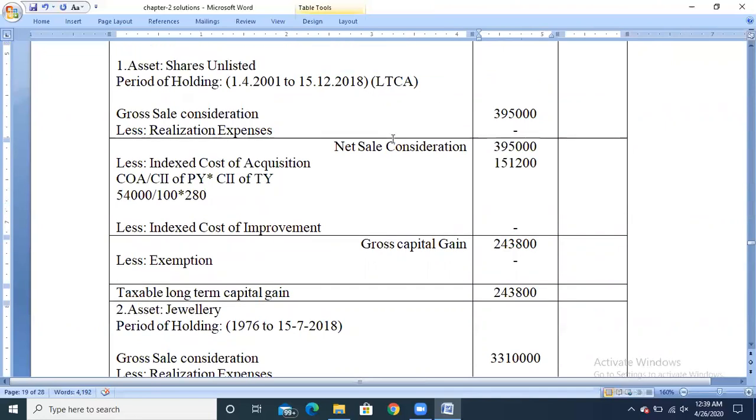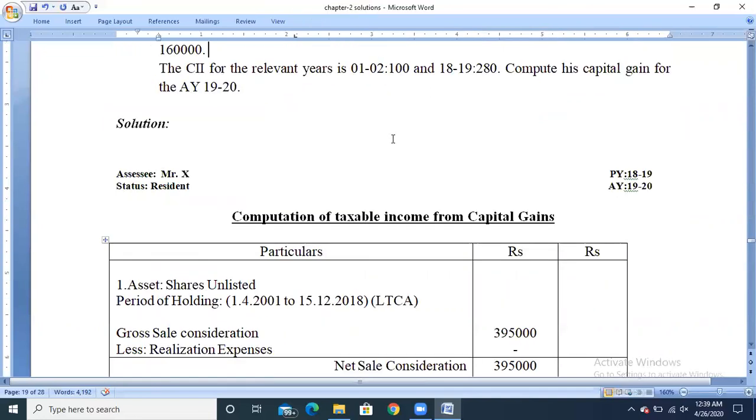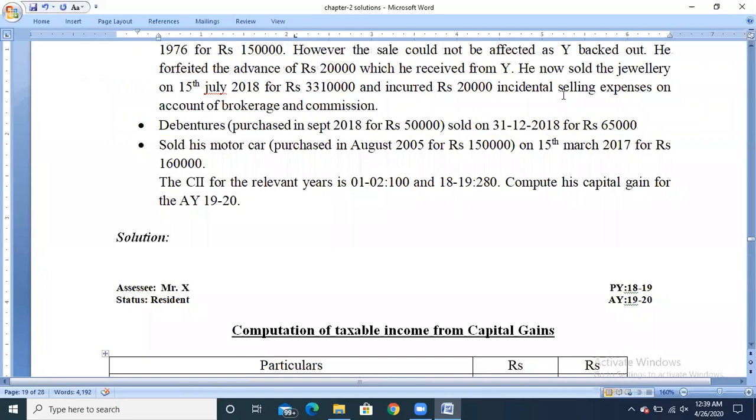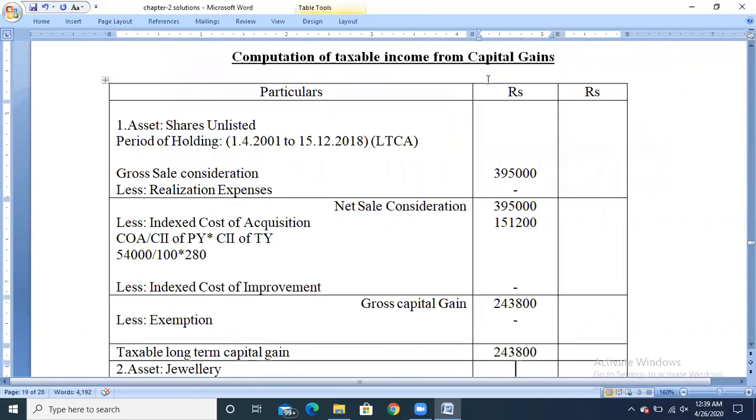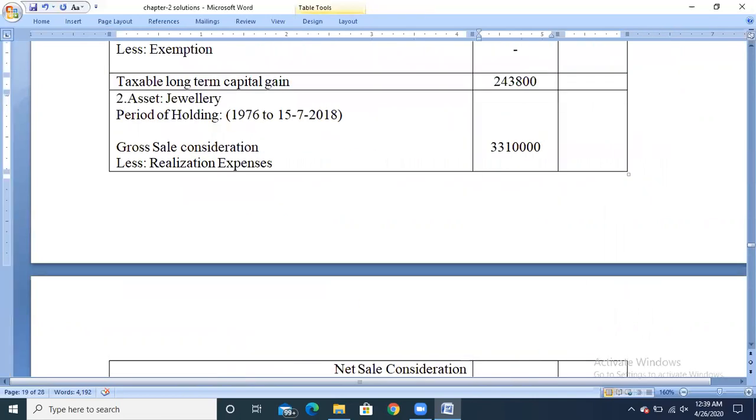If you observe the problem, they have given the selling expenses on account of brokerage and commission, that is rupees 20,000, as the realization expenses or transfer expenses.